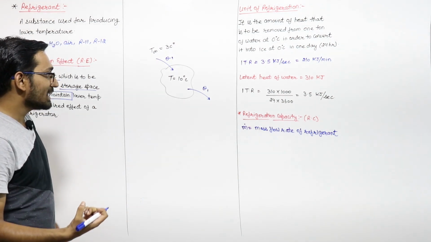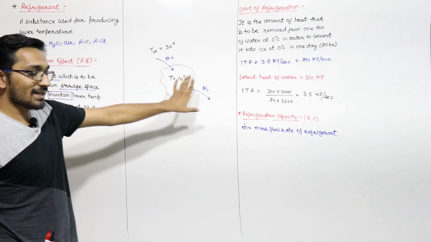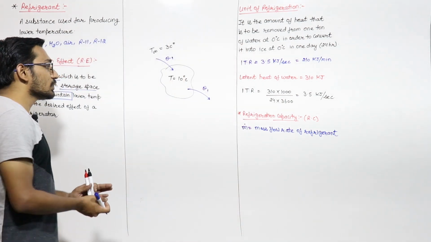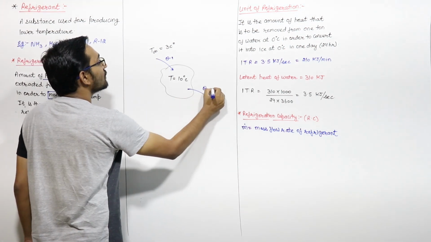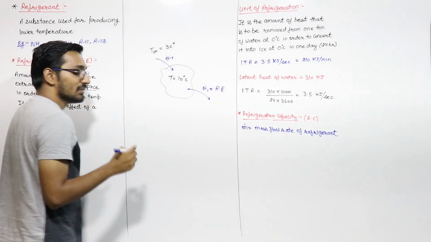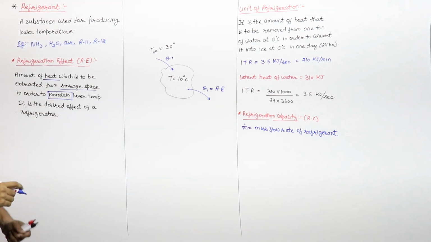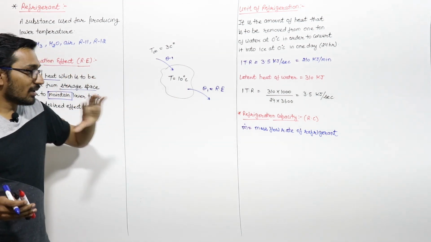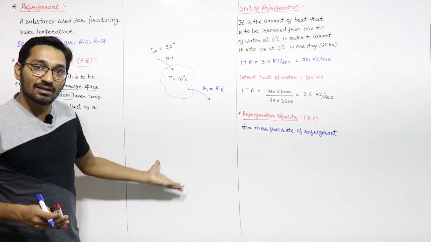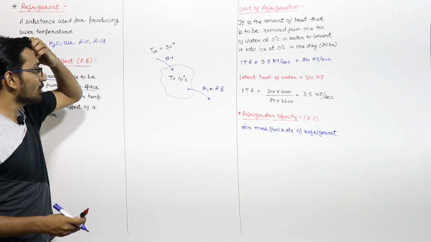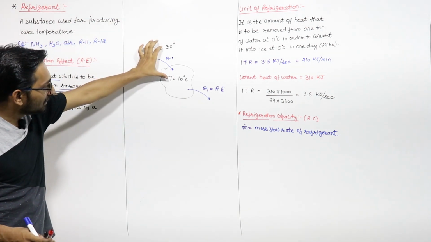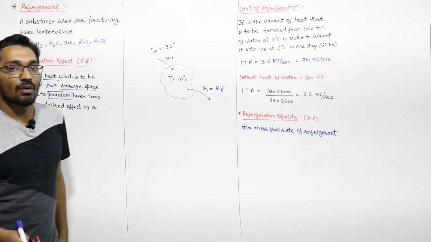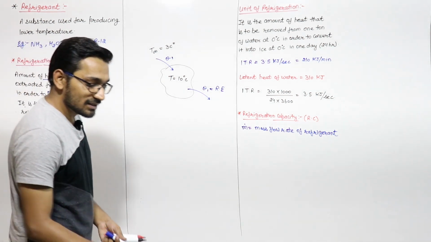We have to remove the same heat so as to maintain this at a temperature of 10 degrees Celsius, which is lower than that of the surrounding. So this heat which we are removing is known as refrigeration effect, right? If you are able to understand why we need to remove the heat continuously: because there is a temperature difference, heat will flow, and to maintain this we have to remove the same amount of heat. So this is your refrigeration effect.